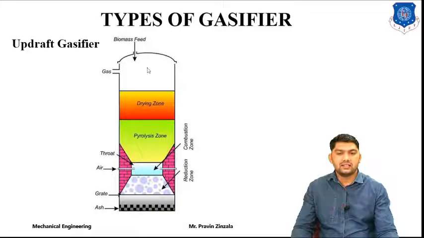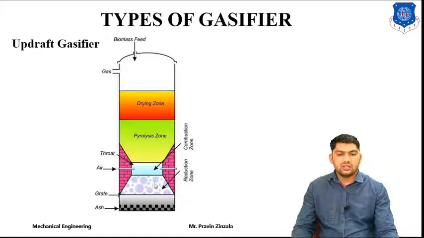First of all, we supply the biomass, so it will be dry. Then after the combustion takes place, or we can also say the partial combustion, at the throat, meaning the minimum area, we are supplying the air. So by mixing of air and heat, it will be converted into biogas, and the gas we can also utilize.